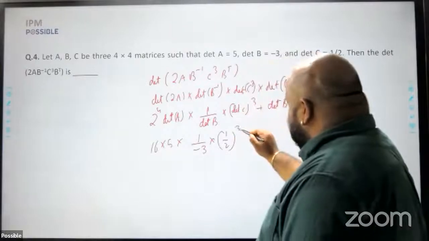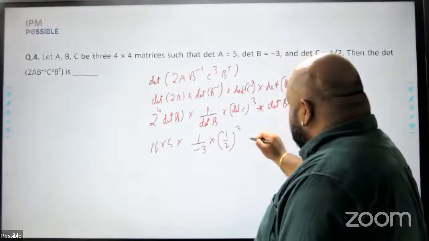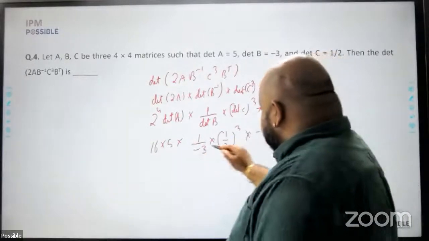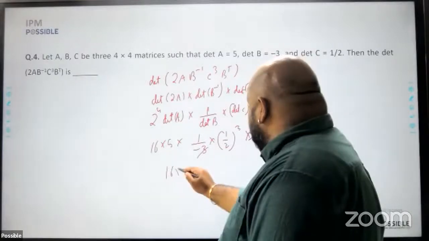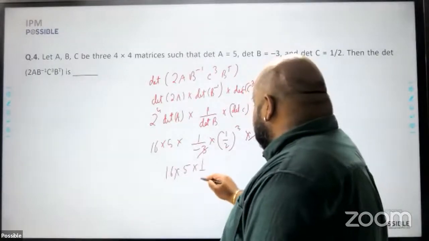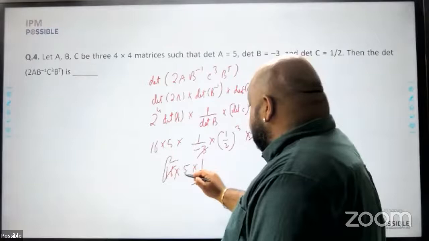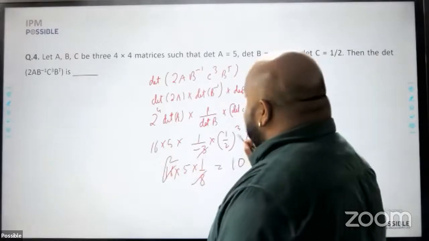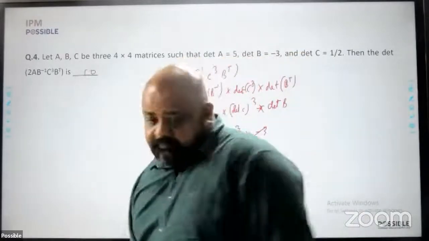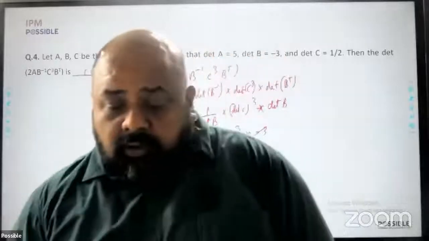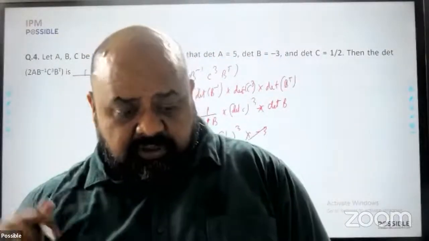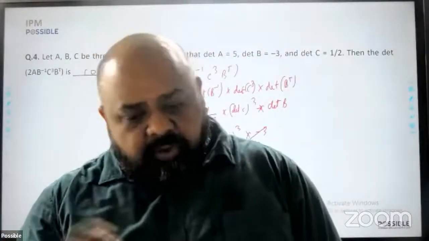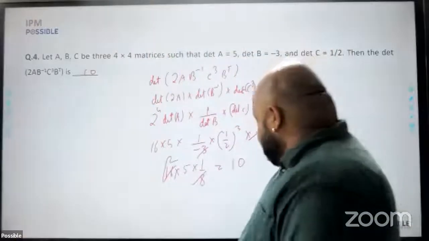The values are given in the question. This is into minus 3. This gets cancelled out. 16 into 5 into 1 by 8. Sorry, 5 2s are 10 becomes the answer. No heavy concept involved. Straightforward question. If you know it, you will be able to do it.